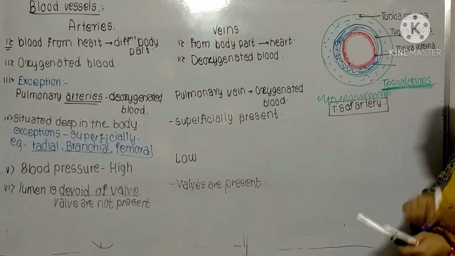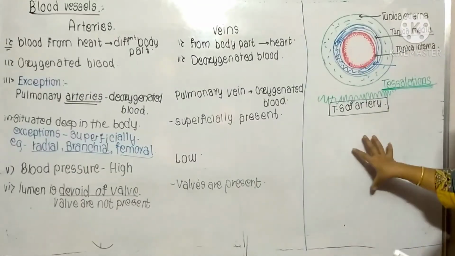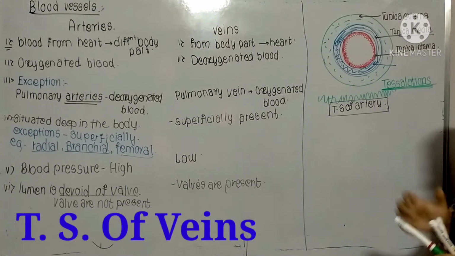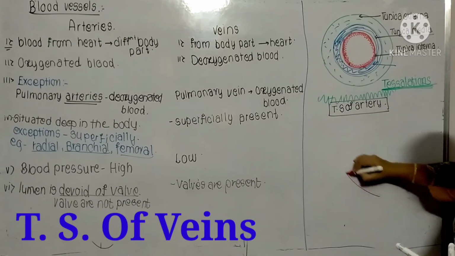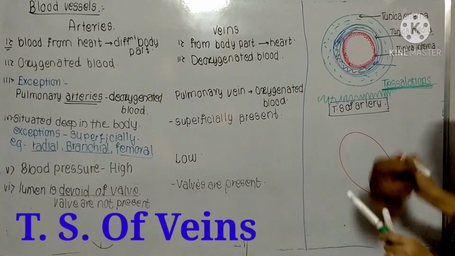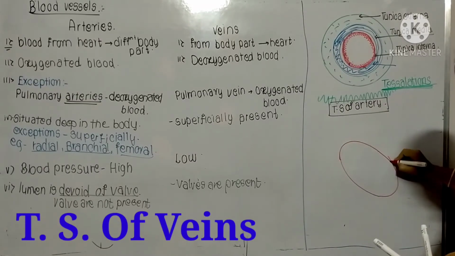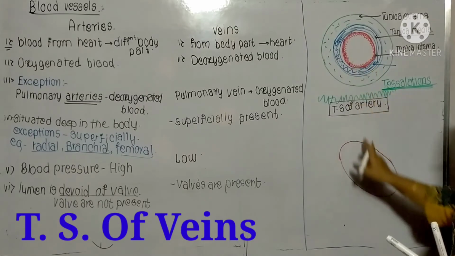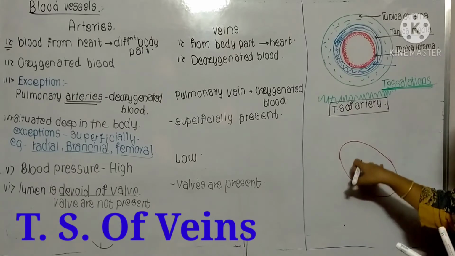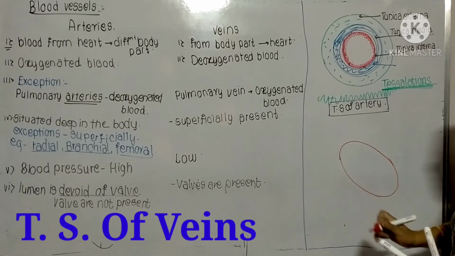Okay, now the next one that I'll explain to you, the second one, is the TS of vein. In this TS of vein, see this lumen. You can see the difference between the lumens. I'll show you. See this lumen and this lumen. So in the veins, how are these lumens? These are narrow, and these are broader.